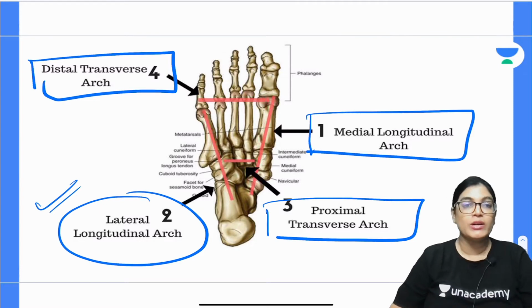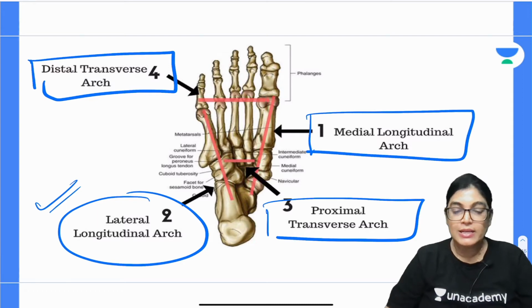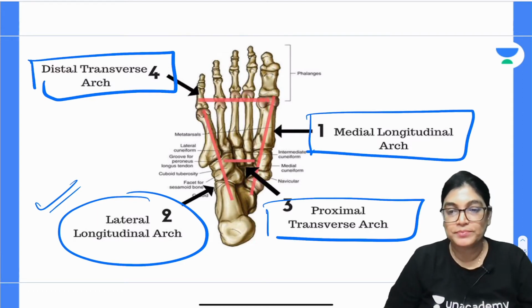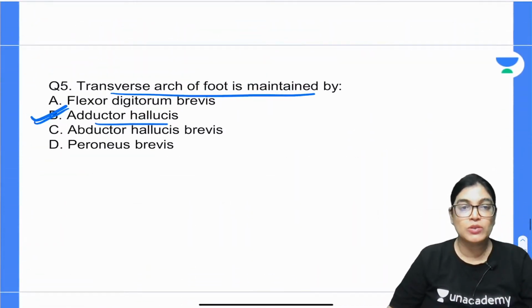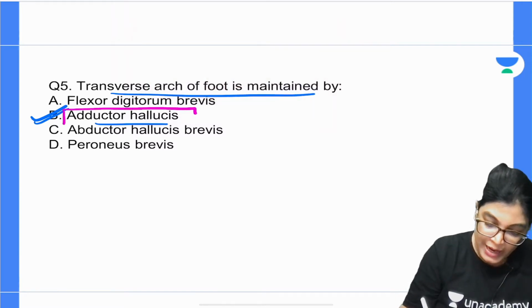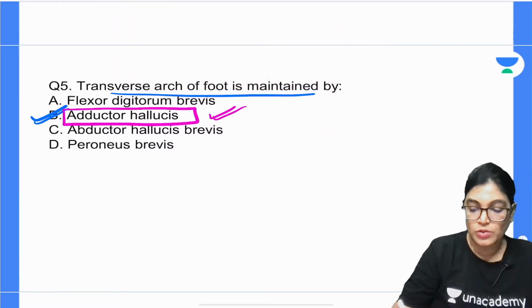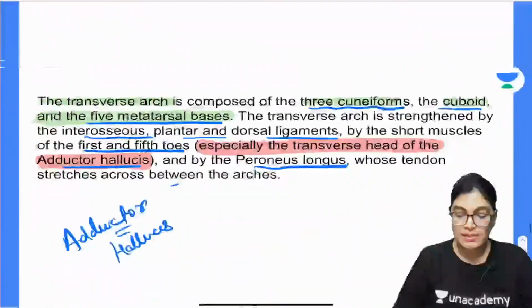The basic important support for the transverse arch is not only adductor hallucis but also the intraosseous plantar and dorsal ligaments along with the peroneus longus muscle. Okay, so we are done with this. Let's move on to the next MCQ, MCQ number 6. I think it is approximately clear to you that adductor hallucis should be the most important support for the maintenance of transverse arch. Let's move on to the 6th MCQ.